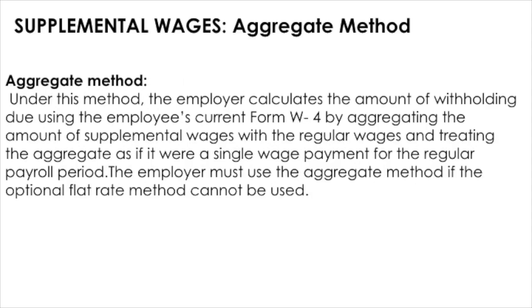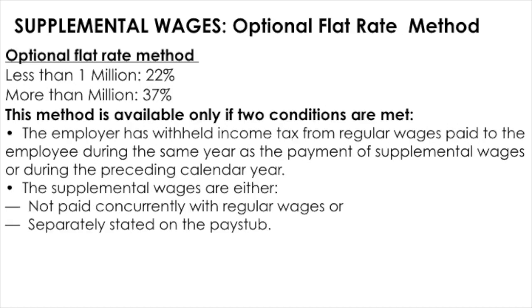Under this method, the employer calculates the amount of withholding due using the employee's current Form W-4 by aggregating the amount of supplemental wages with the regular wages and treating the aggregate as if it were a single wage payment for the regular payroll period. The employer must use the aggregate method if the optional rate method cannot be used.